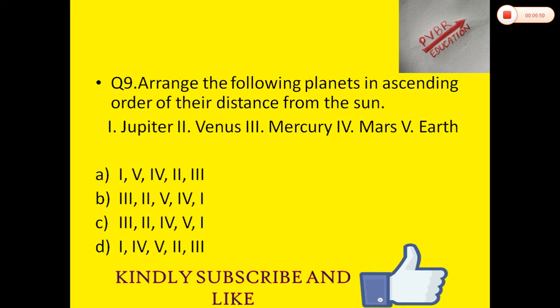Arrange the following planets in ascending order of their distance from the sun. Again, our trick will help you: my very educated mother just served us noodles. So as per this trick, our first planet will be Mercury, then Venus, then Earth, then Mars, then Jupiter. According to this series, our answer will be B. Clear, friends? Now take question number 10.